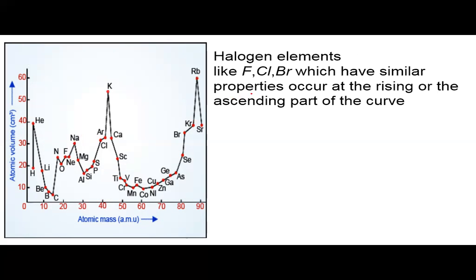Now, halogen elements like fluorine, chlorine, bromine, which have similar properties, occur at the rising or ascending part of the curve. For example, fluorine is present at the ascending part, chlorine is present at the ascending part, bromine is present at the ascending part.